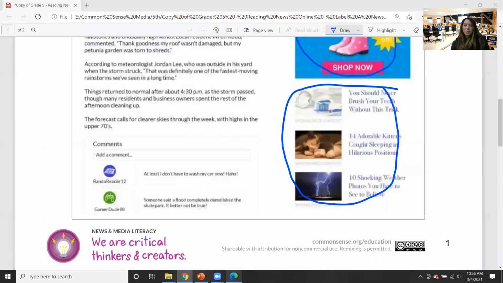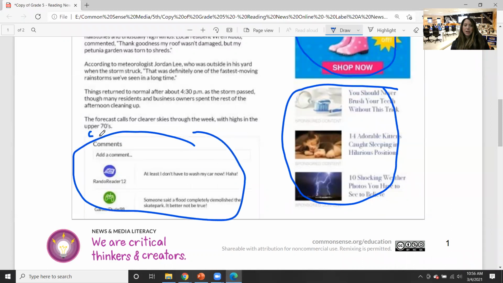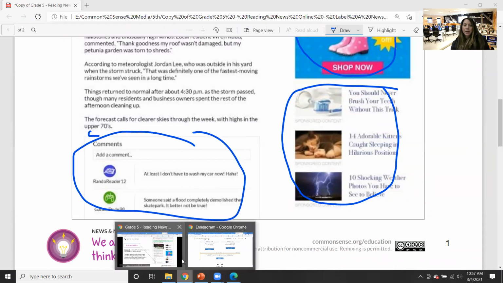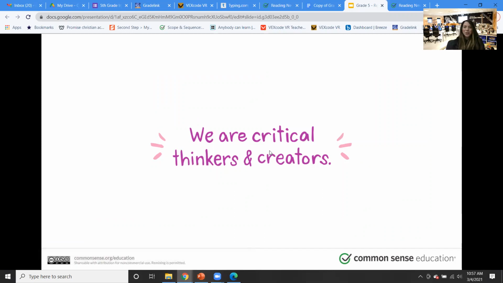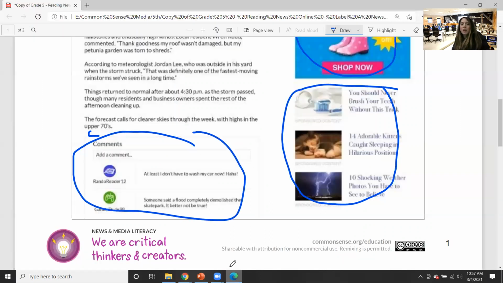So that's another part that you guys can circle. So here's the comments. So again, you can label it comments. I'm not going to write it, but you can label it. And that's all the parts of the article. Woohoo! You guys made it through. So what you'll do